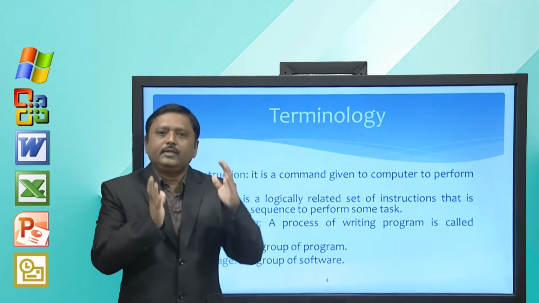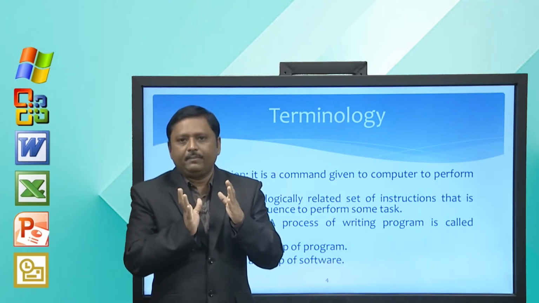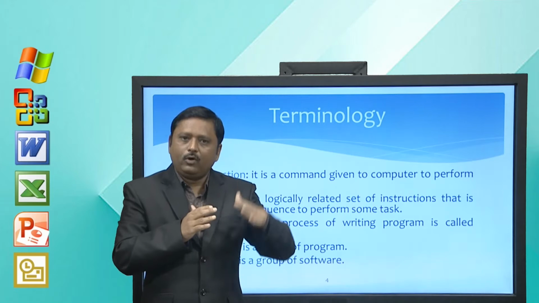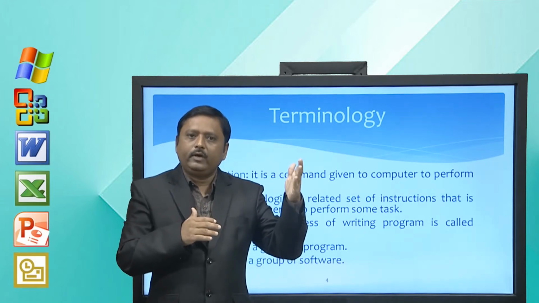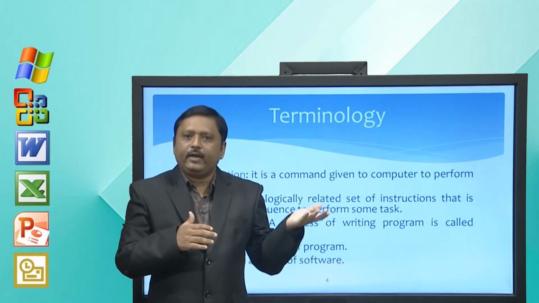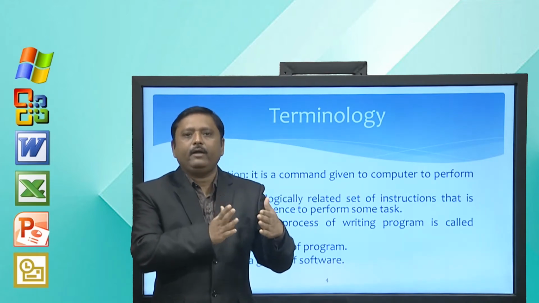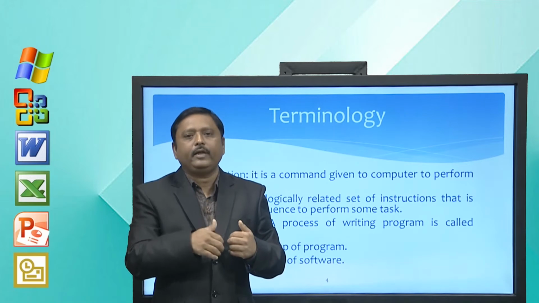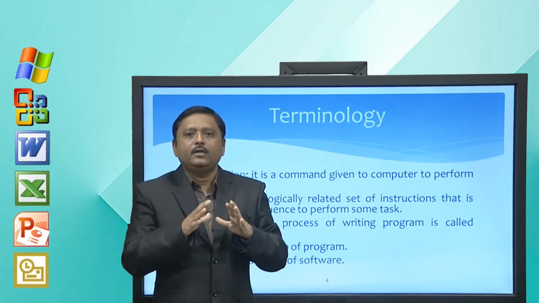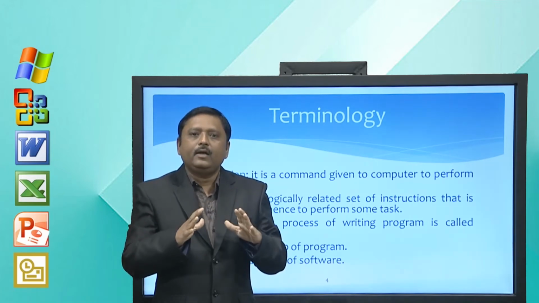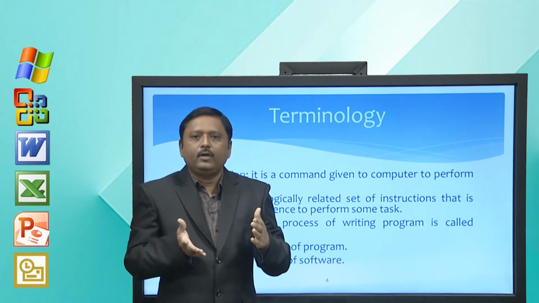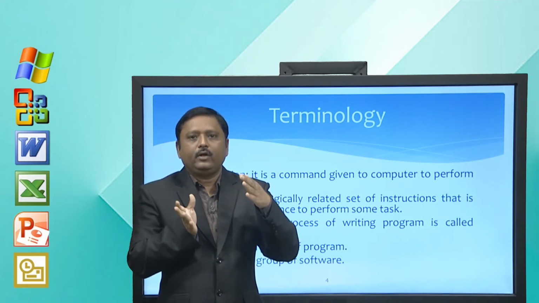So, this is an example of the smallest program. If we have to follow this order, we have to read number 1 first, then we can read number 2, and then we can add these two numbers, and after adding these two numbers we can only display it on screen. So, program is a logical sequence of related instructions, right.